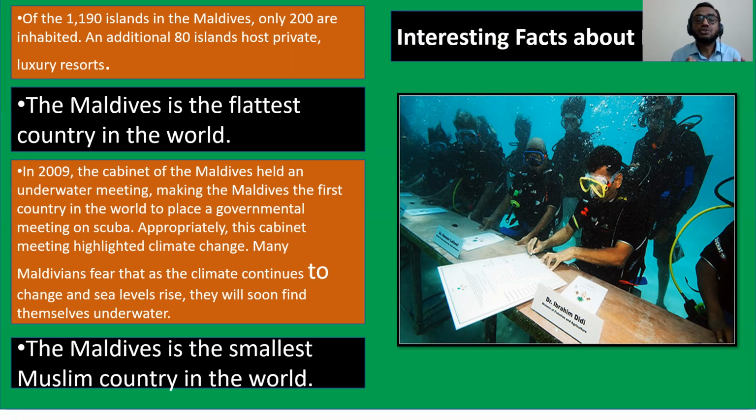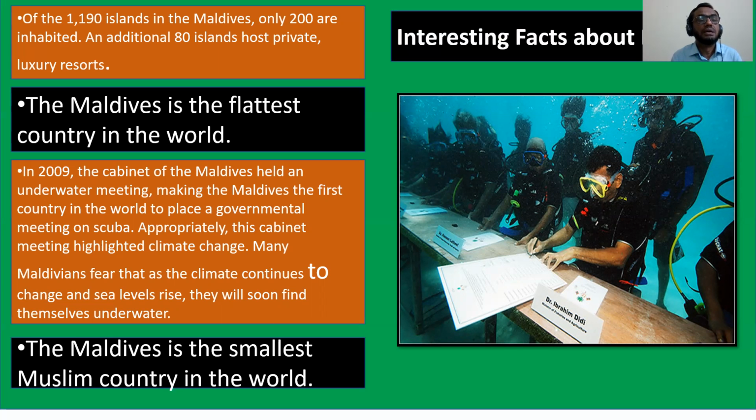My dear students, my dear lovely boys, I'm going to request all of you to note down the interesting facts about Maldives. Four points I have shown here.